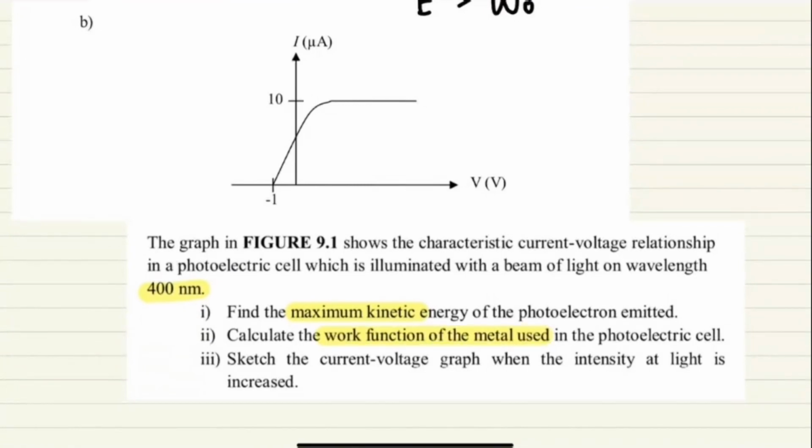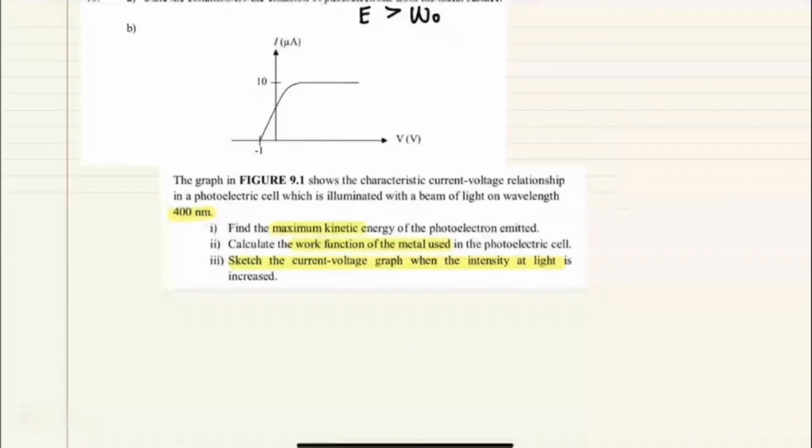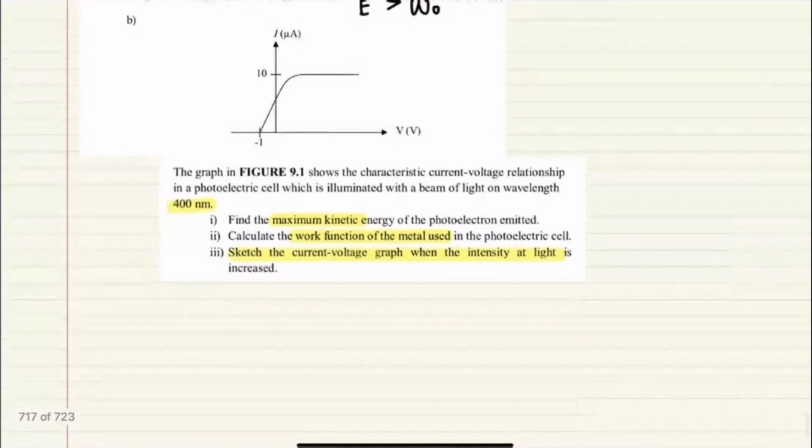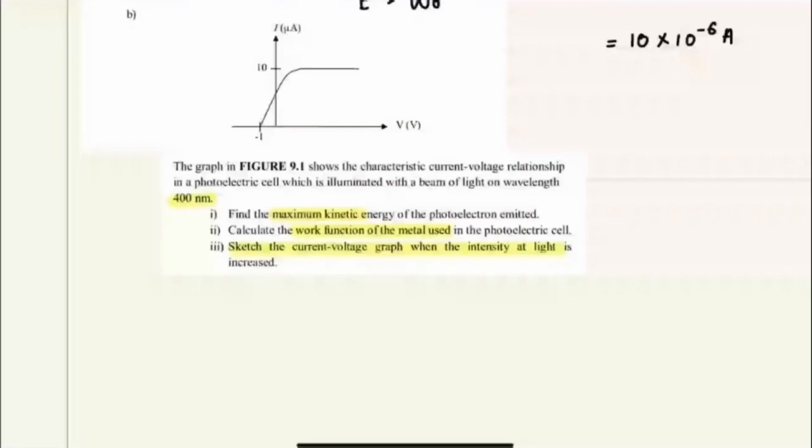And then they ask you to sketch when the intensity of light is increased. Okay, we do question number B1 first. If you get this kind of question, the first thing that you can do is take out the information from the graph. So the graph actually has two values, 10 and minus 1. The 10 is actually 10 microampere. This one is the maximum current, maximum photoelectric current or saturated current.